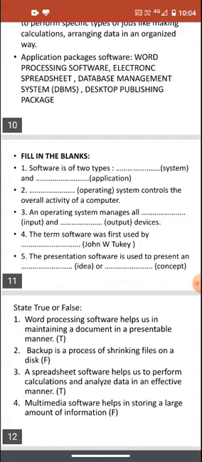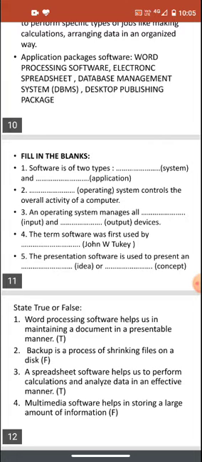That is false. Multimedia software is used to open images, videos, GIF, etc. And the software which helps in storing a large amount of information is DBMS, that is Database Management System software. DBMS is a software which helps us in storing large amount of information, and we can easily add data, manipulate data, or edit data with the help of DBMS software.